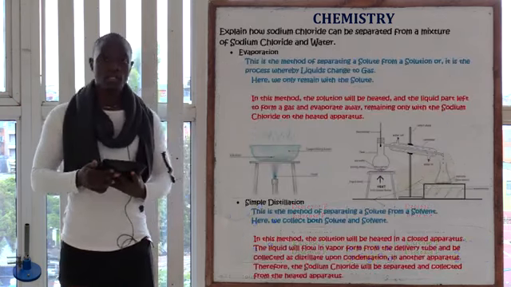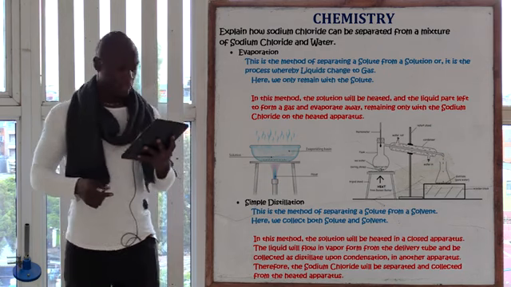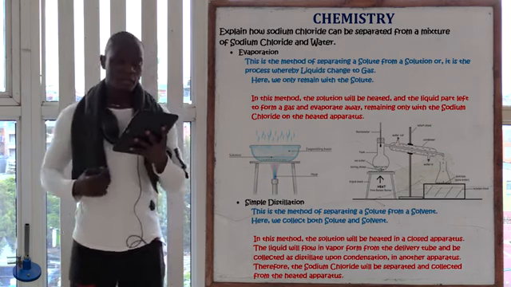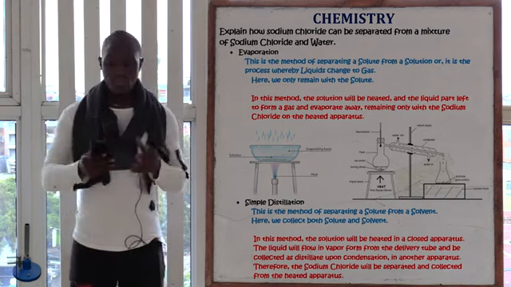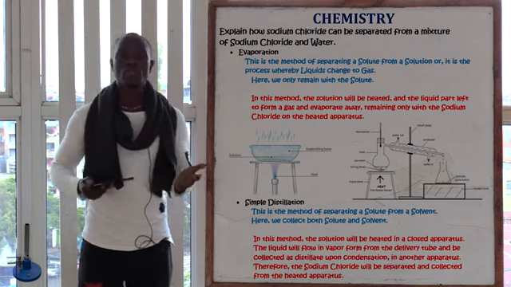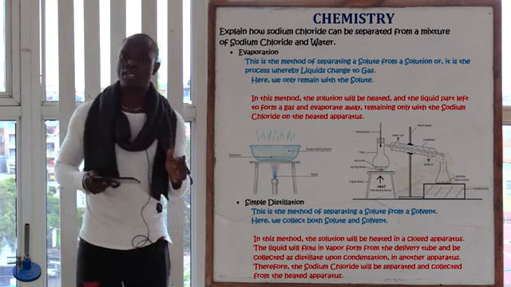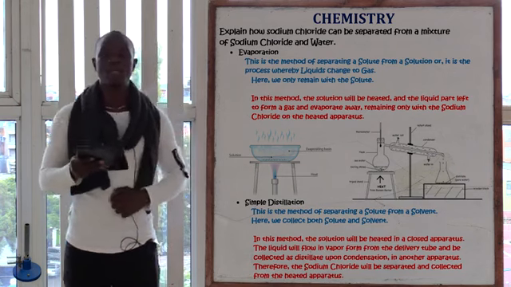So let's go now to the third question, whereby the third question is asking, explain how sodium chloride can be prepared from a mixture of sodium chloride and water. So how can we be able to separate sodium chloride, the common salt that we have, from its solution, from a mixture of sodium chloride and water?